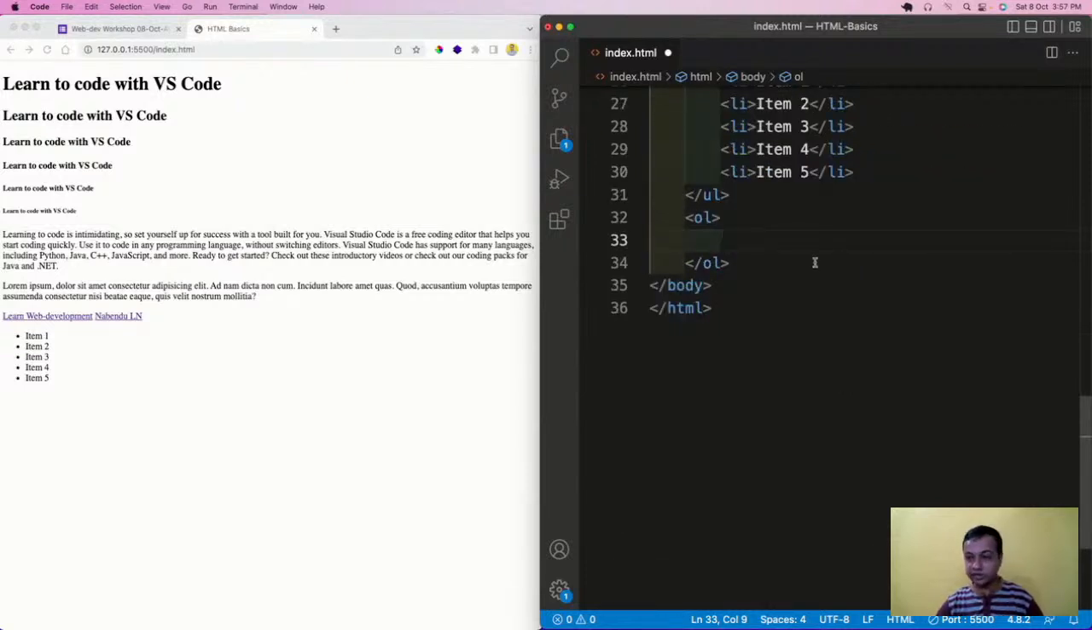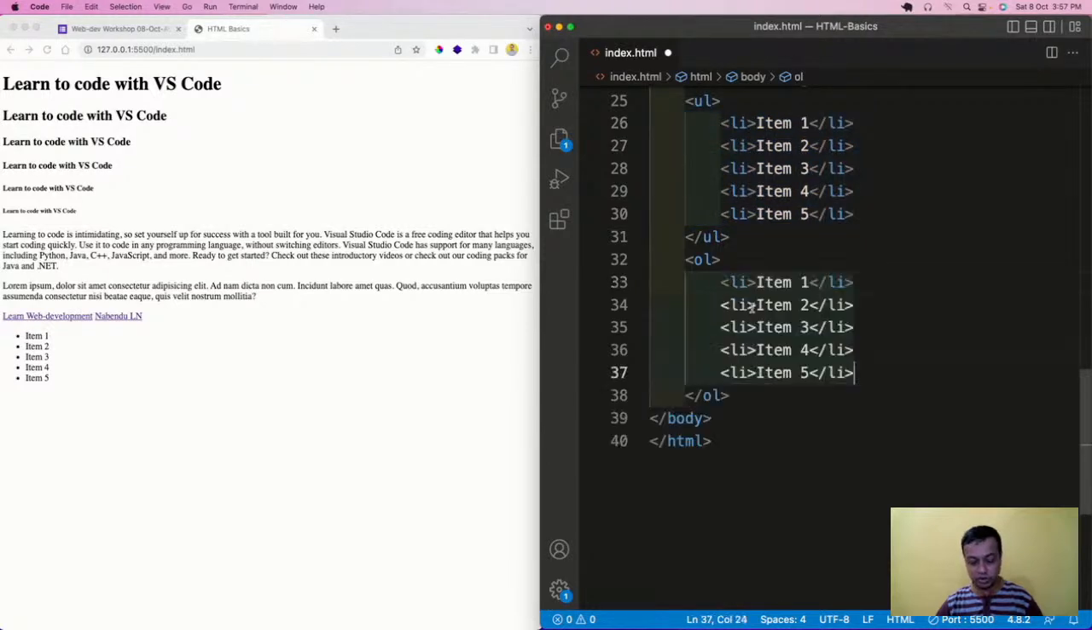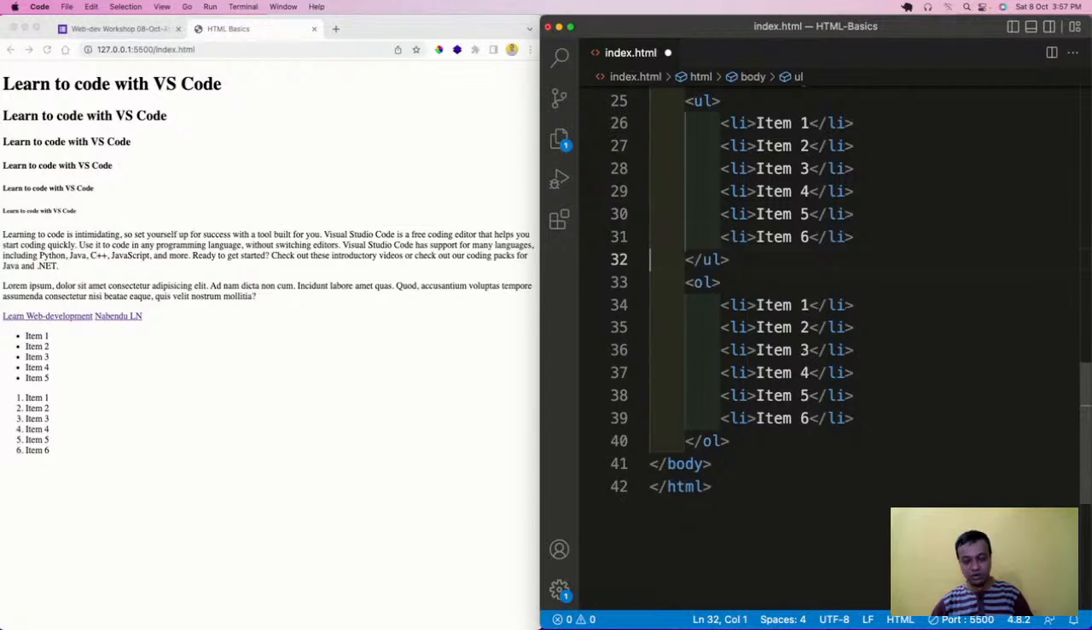So again, I will have this thing. Let me copy this and put it here and save it. See, this ordered list is like 1, 2, 3, 4, 5. If I have one more, you might have guessed it, it will be 6. But if I have the same thing in the unordered list, it will be one more dot. So this is known as a list.